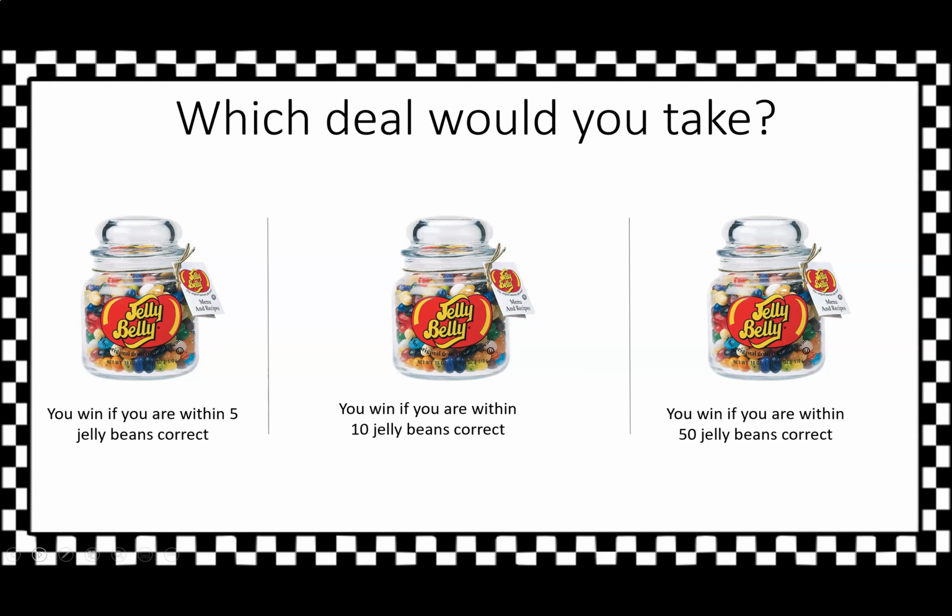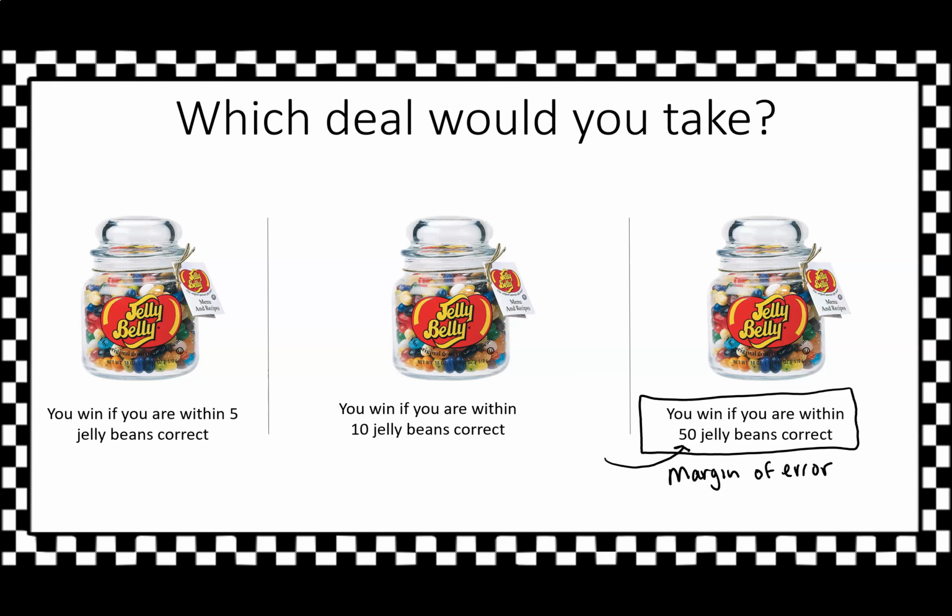Tell me this. Read through these three deals and tell me which one you would take. Now, I'm guessing you're saying, oh my gosh, how many jelly beans are in these jars? I would much prefer this one, right? Because we have a large range here. In other words, we have a wide margin of error. It's not as wide as that joke on the previous slide that said plus or minus 100%, but our margin of error here is plus or minus 50 jelly beans.